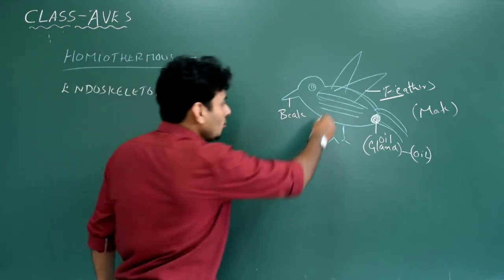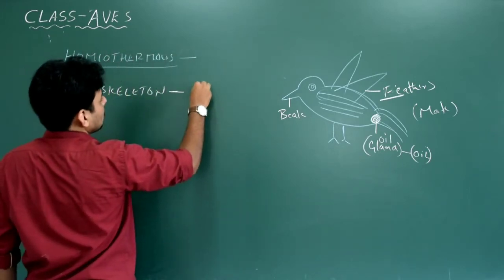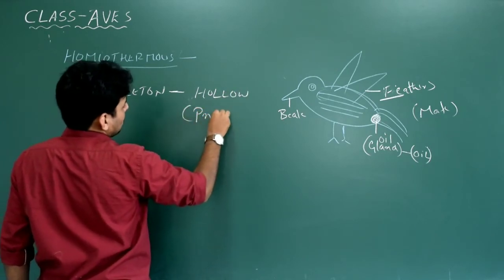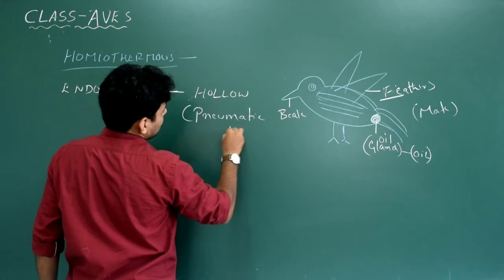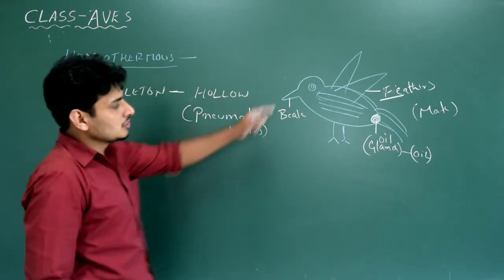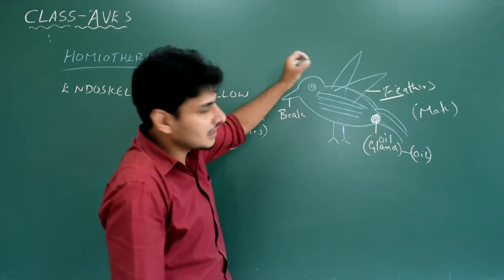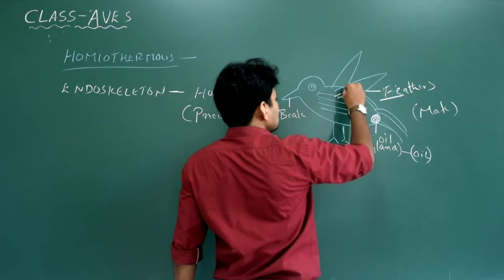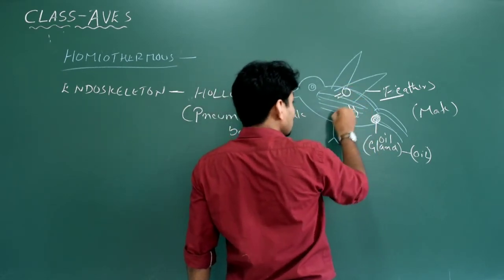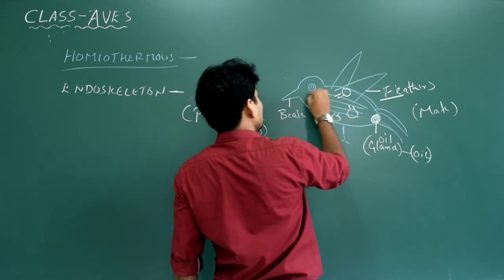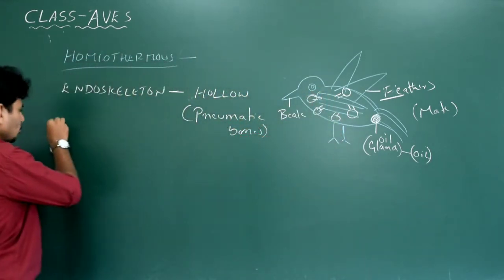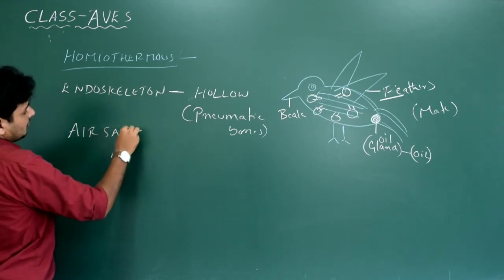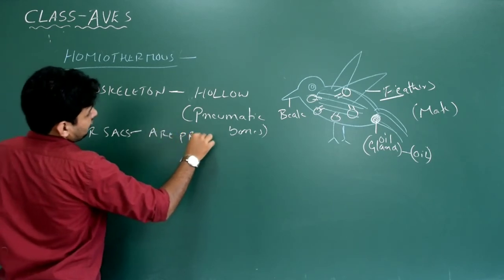Why? The bones are a bit hollow. Hollow bones in biology are called pneumatic bones. Please note this point. They have pneumatic bones. The entire bones are hollow, mainly the long bones. That is pneumatic bones. These pneumatic bones are connected to air sacs. That means birds have air sacs inside. Do we have air sacs? No. Air sacs are present in the case of birds.